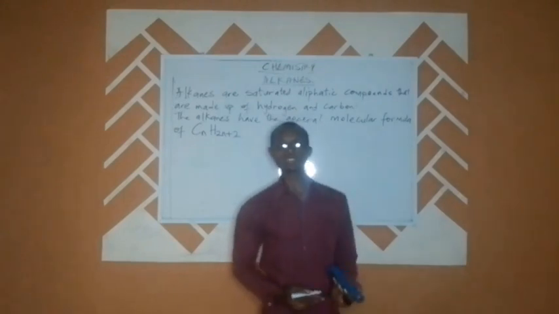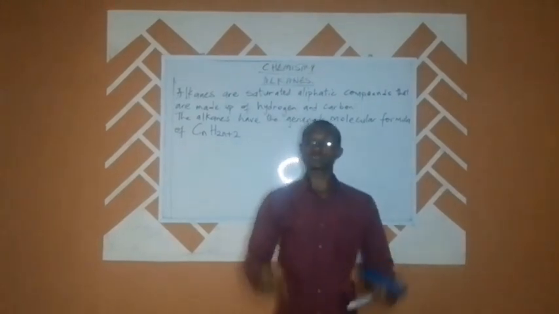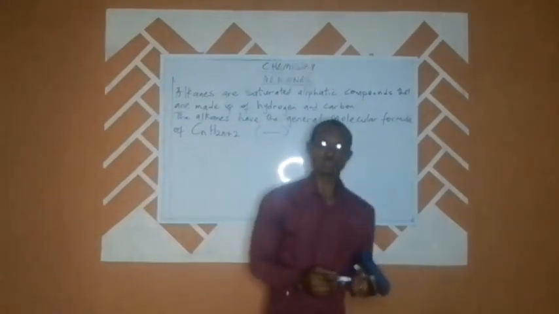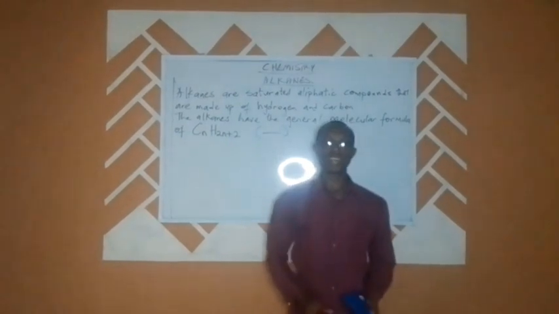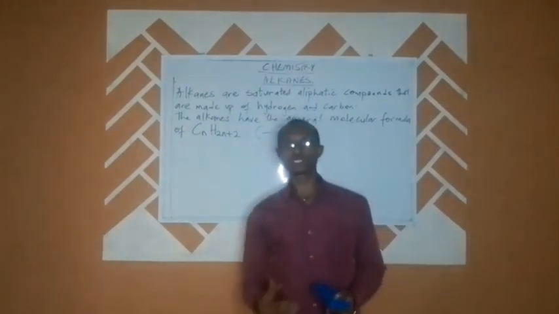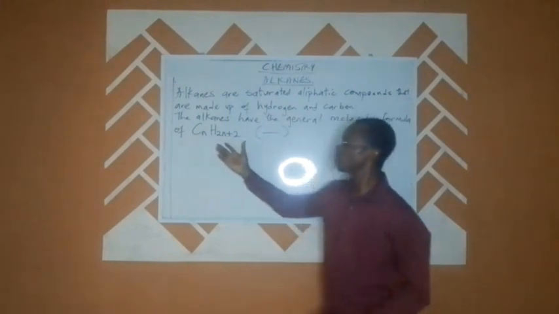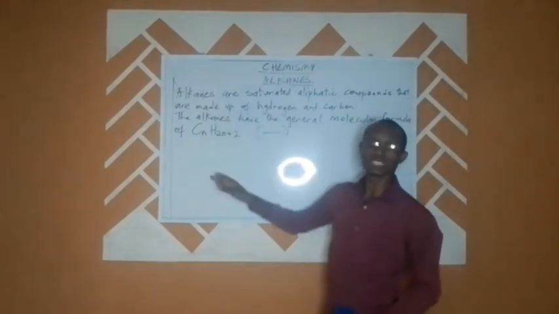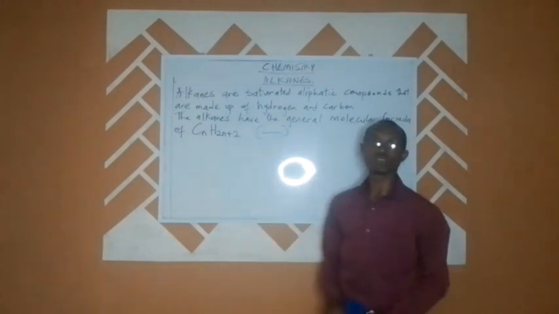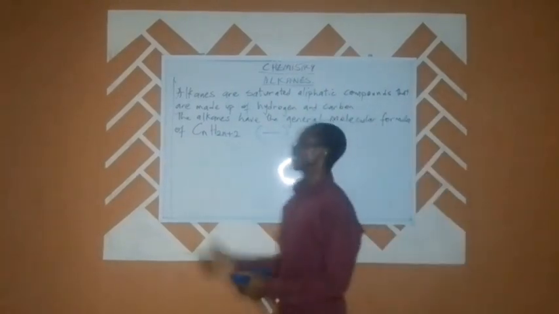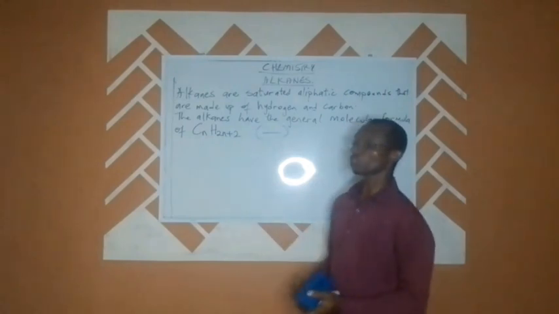So we said particularly in that video that alkanes are saturated substances, basically because they possess only single bonds. That is why we refer to them as saturated hydrocompounds. So talking about this now, we have so many members of this series, and they all follow the same molecular formula. All members of this homologous series called the alkanes follow the same general molecular formula, which is CnH2n+2.